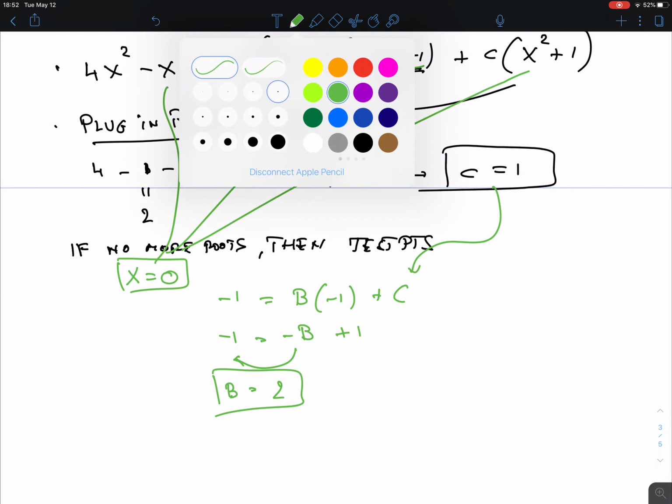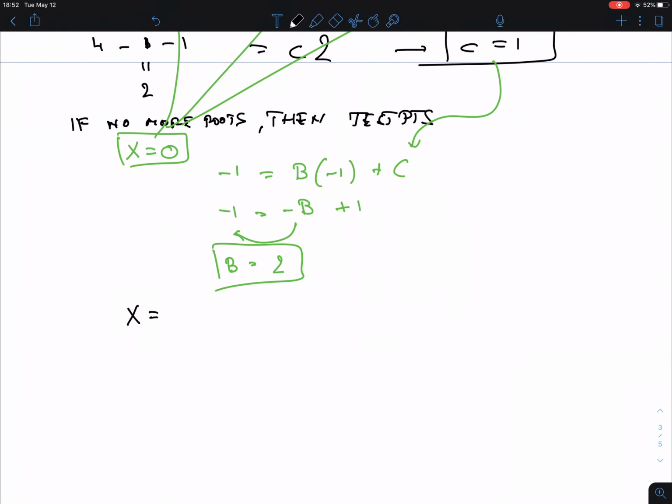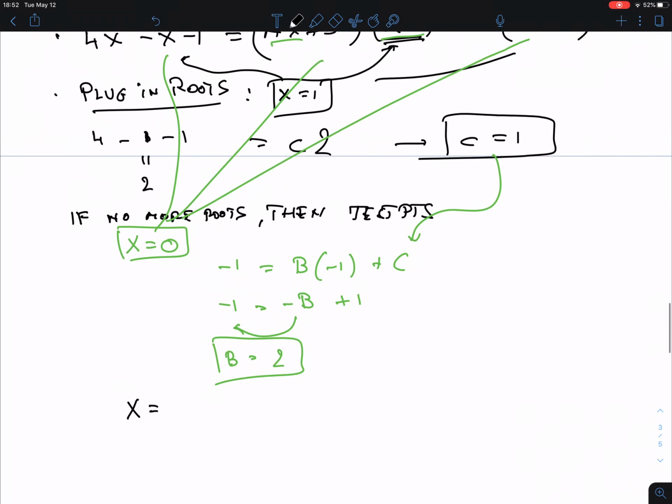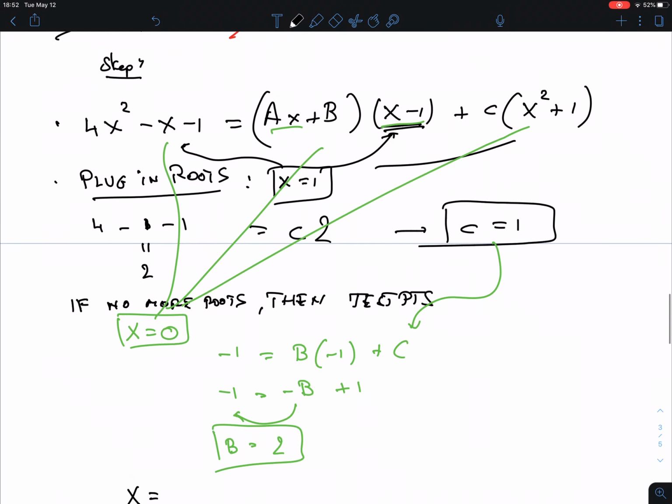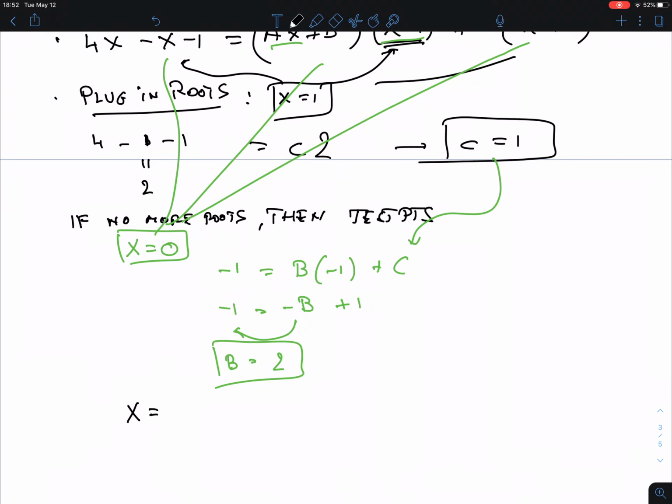Okay, so let's take another test point. I'll go black again. x equals 1, you say? No, because we have already taken 1. If you do the same thing, you're going to get the same answer. So you're going to get again that c equals 1. So we have to do something else here. x is 2 or minus 1. I'll take 2.